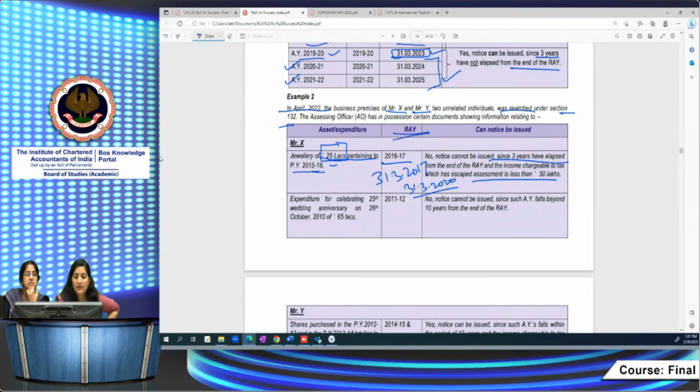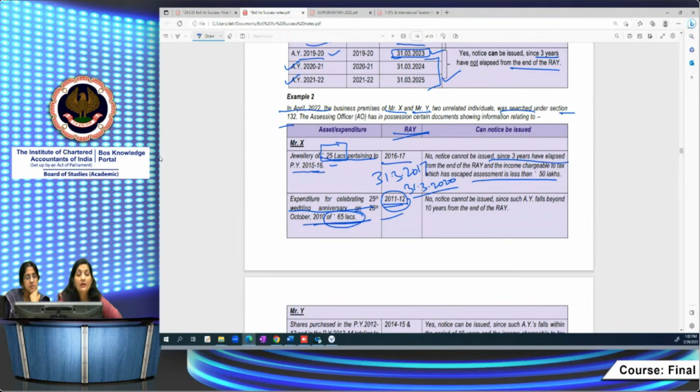Right? For relevant assessment 11-12, again he has some information relating to some expenditure done for a wedding anniversary of 65 lakh. Even though the expenditure exceeds 50 lakh, it's 65 lakhs, for 11-12 again 10 years have elapsed.